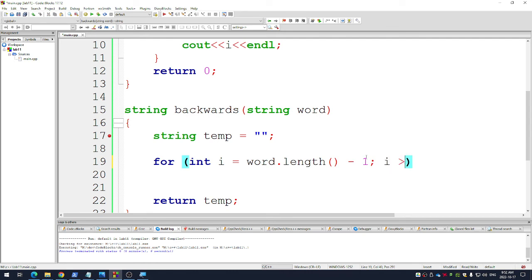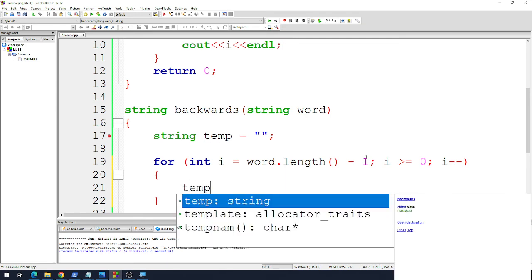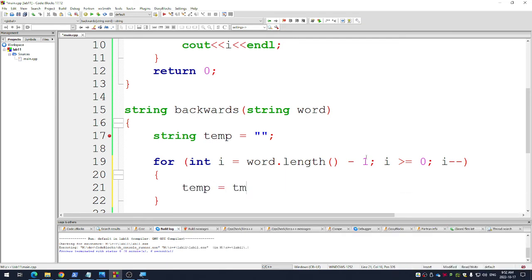Then I'm going to run it as long as i is greater than or equal to 0, because I need it to run till the very first letter of the word. And then I'm going to make i go down by 1. i minus minus is the shortcut for that. Great. And then what I'm going to do is add to temp itself plus that letter of the word as it counts down.